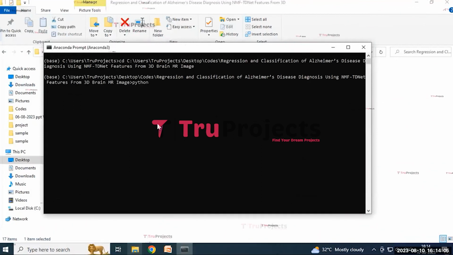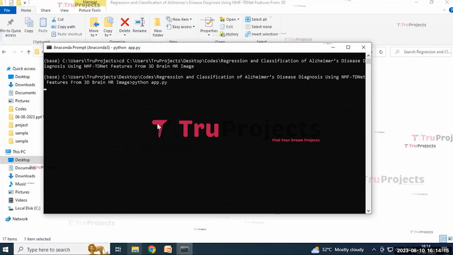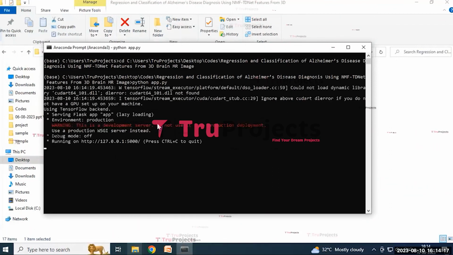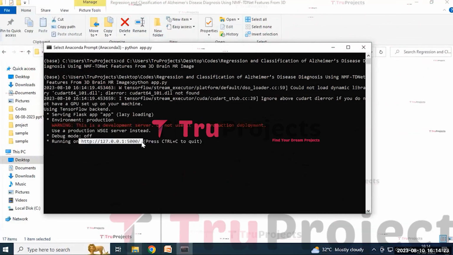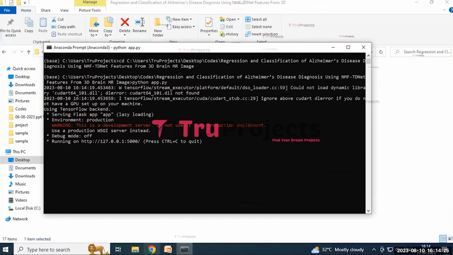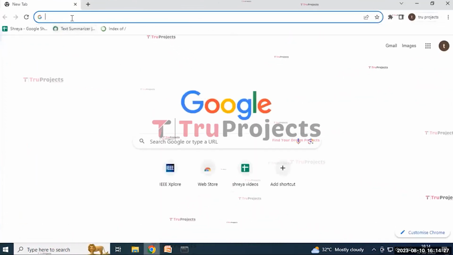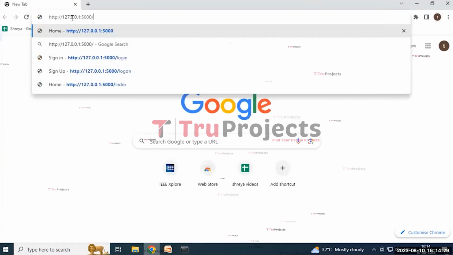Here we need to write a command that is python space app.py. By using this command, we will execute the Python script and perform a runtime check for any syntax errors or logical issues. And then click on the enter button. After running this app.py file, the Flask framework will host the application locally at the default address like this. We need to copy this link and paste it on any web browser of our choice, and I prefer to use Google Chrome. I'm pasting this link and then click on the enter button.